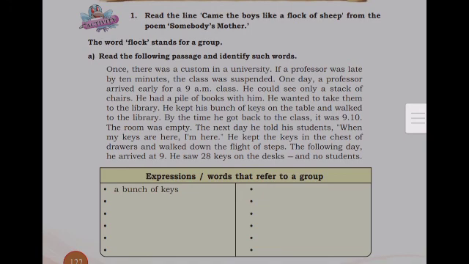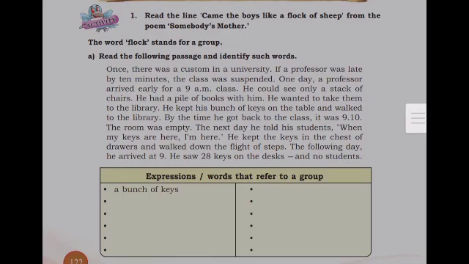The room was empty. The next day, he told his students, "When my keys are here, I am here." He kept the keys in the chest of drawers and walked down the flight of steps. The following day, he arrived at 9. He saw 28 keys on the desks and no students. Now, shall we identify the expression or word that refers to a group?